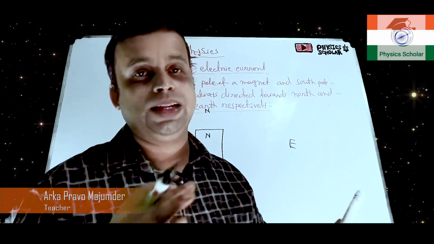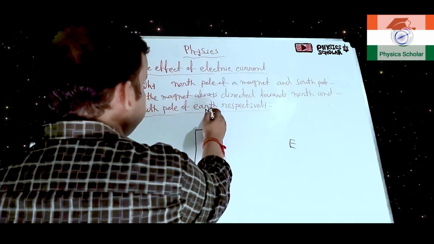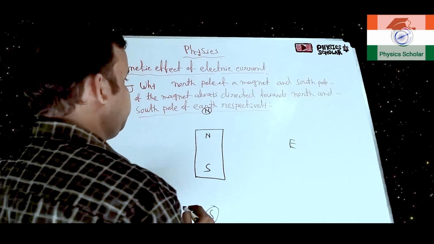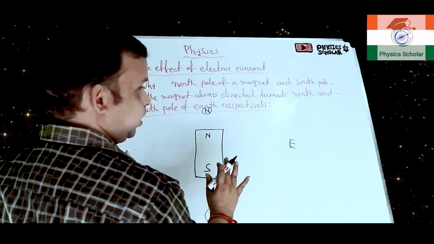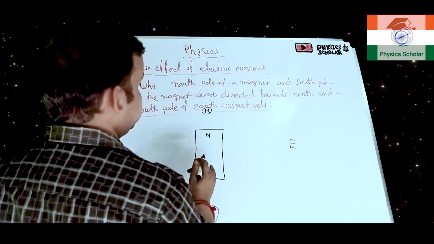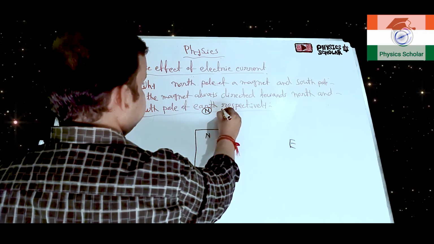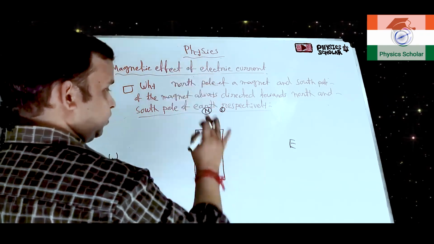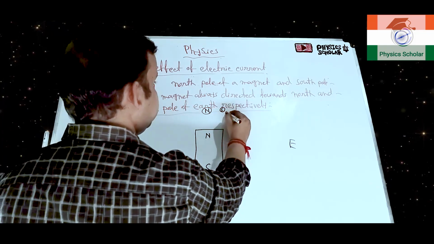One will be north and another will be south. So this is the geographical north pole and this is the geographical south pole of earth. Clear? But if earth is considered as a huge magnet, then the magnetic south pole of earth is situated at the geographical north pole of earth. Clear? Am I clear?